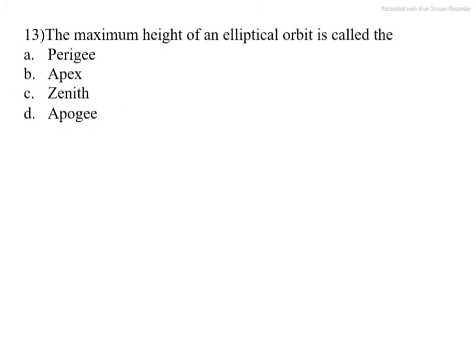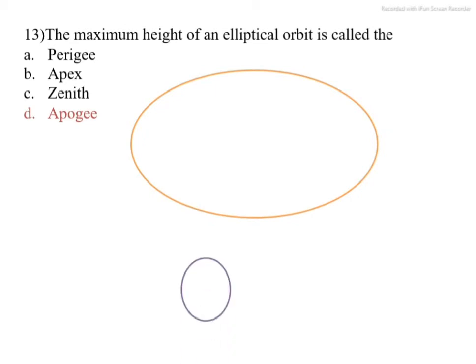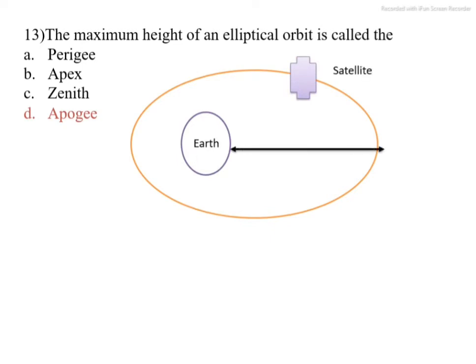Next question. The maximum height of an elliptical orbit is called the option A perigee, option B apex, option C zenith, option D apogee. The correct option is D. This is the orbit of a satellite around the Earth station. The highest height is called the apogee, and the lowest height is called perigee. Okay, the correct option is D.